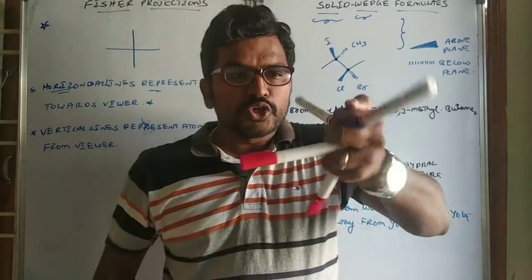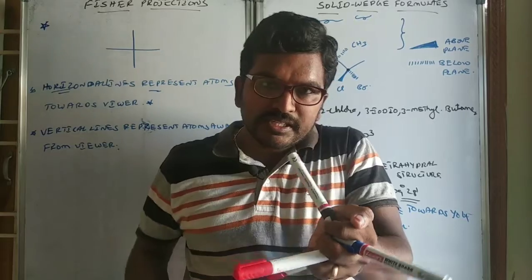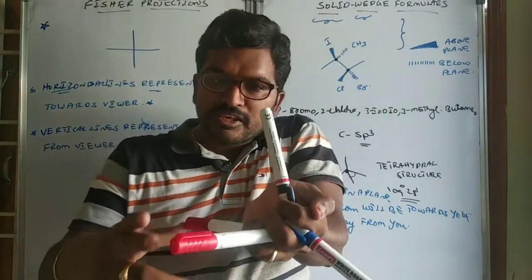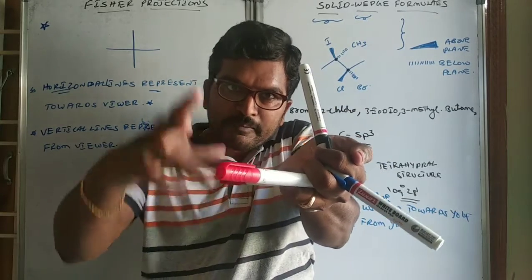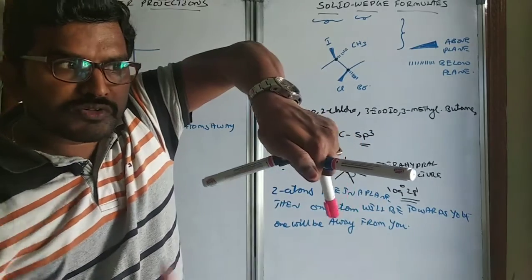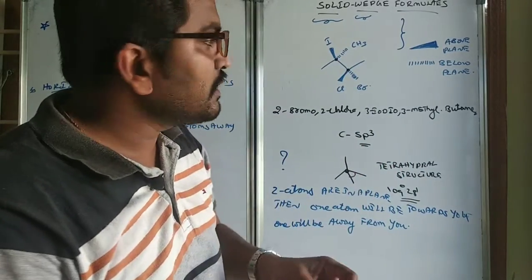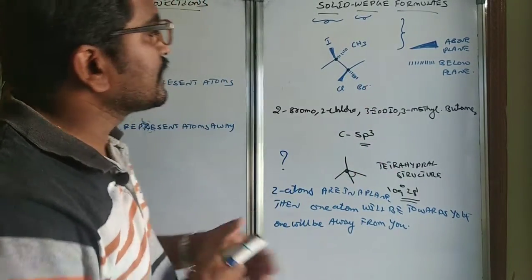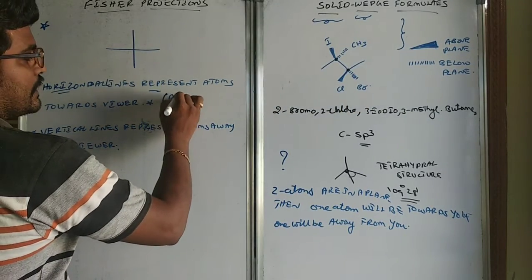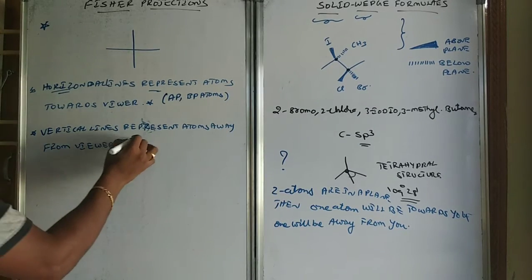When we are viewing, two will be towards you. Two are in the plane means what is happening? One will be away from you, one will be like this, right? Here, whenever we are considering, two are away from you. So see here, if you see like this, these two are in the same plane. This is above and this is below. You can see the compound like this also. Now you see two are towards you, two are away from you. So always remember, the atoms present above and below the plane will be towards the viewer. AP and BP atoms will be towards the viewer.